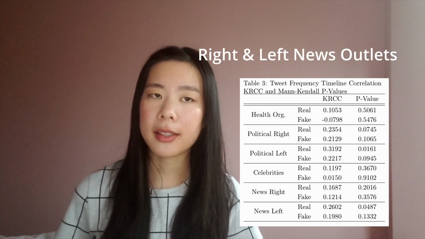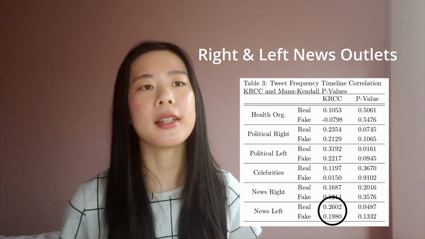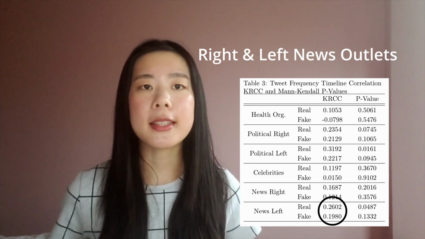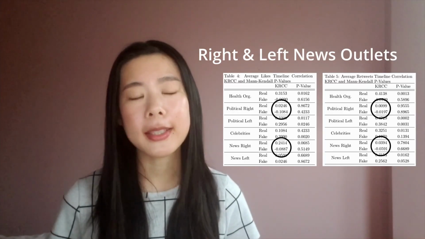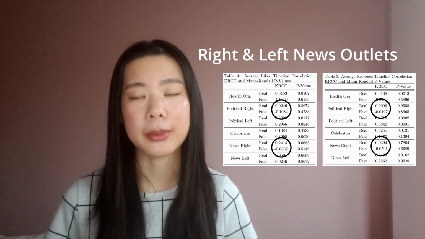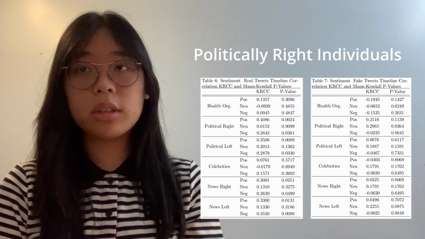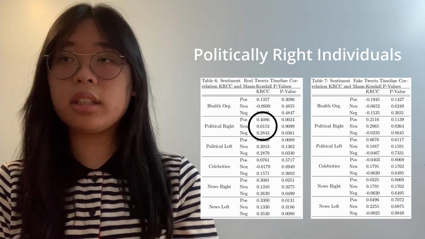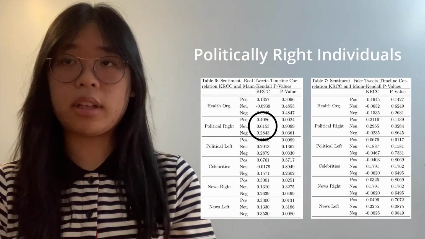Looking at politically left-leaning news sources, the only statistically significant value is the relationship between left-leaning news and true tweet frequency. So, relative to fake news, real tweets are slightly more correlated to left-leaning news. The low correlations between both engagement metrics and tweet types suggest that right-wing groups have little influence on the spread of tweets. For political right-wing individuals, it was found that real tweets have similar positive and negative sentiments over time. However, as right-wing political figures have little influence on the spread of tweets, this correlation with real tweets suggests the presence of a false correlation.